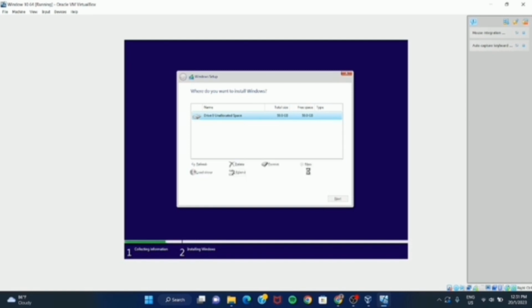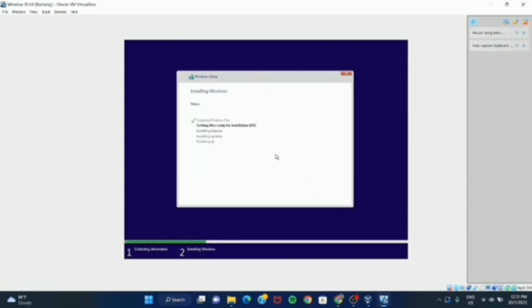Then click OK. There are 3 new drives that are created. Select drive 0 unallocated space and click new. Then apply the size. Select Drive 0 Partition 3 and click Next. Wait for the virtual machine to finish installing Windows.